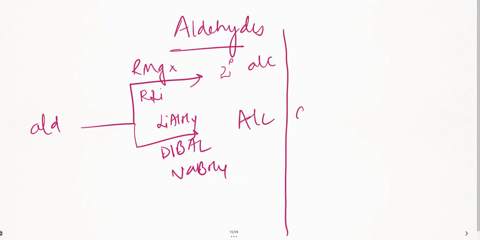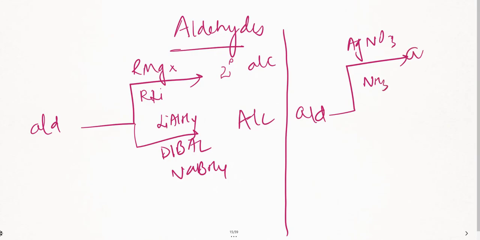Now, let us make one more line here. Just see. Same aldehyde, if I'm introducing silver nitrate and ammonia, what do I get? I get acids, carboxylic acids. And same aldehyde, if I use potassium cyanide, what do I get? I get cyanohydrins, addition of cyano group.